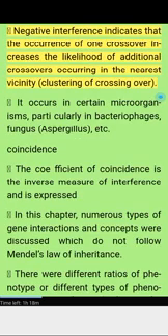Negative interference indicates that the occurrence of one crossover increases the likelihood of additional crossovers occurring in the nearest vicinity, clustering of crossing over. It occurs in certain microorganisms, particularly in bacteriophages, fungus, Aspergillus, etc. Coincidence: the coefficient of coincidence is the inverse measure of interference and is expressed as follows.